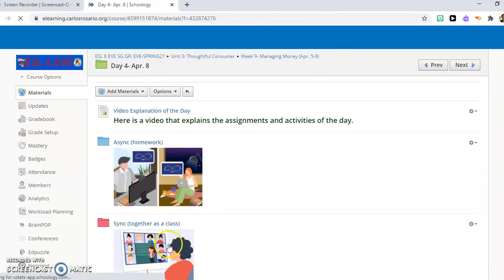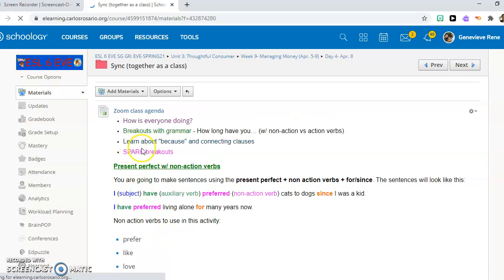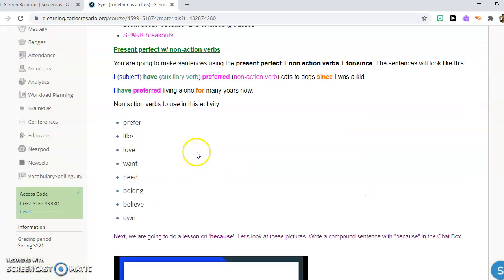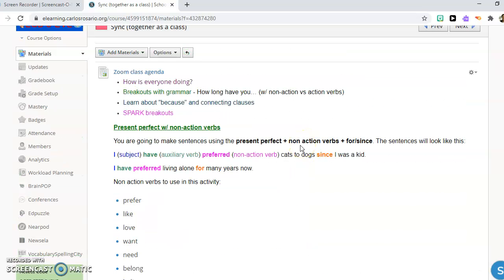It is Thursday, so we have Zoom class together. We will not do our Spark breakouts. We're just going to practice present perfect with non-action verbs and do a lesson on because. And that's it.